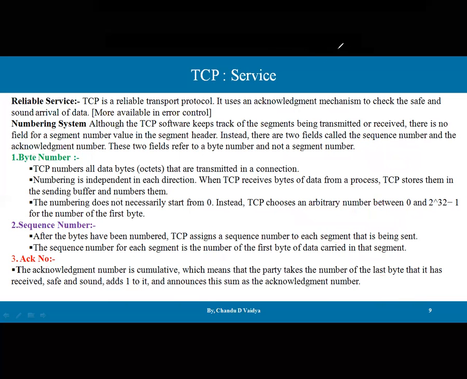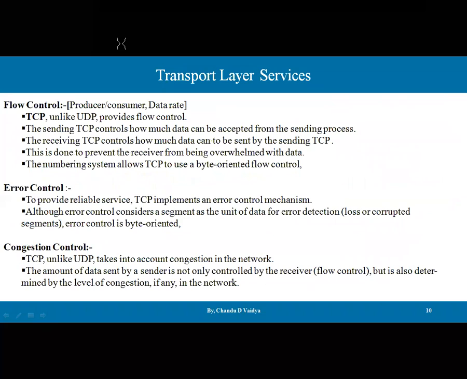So these are the services available with TCP. Apart from this, TCP also provides flow control, error control, and congestion control. Flow control, error control, and congestion control have separate videos, so let's take them in a quick fashion. For flow control, consider the producer and consumer, or the data rate. The data rate of the sender and receiver may be different. In order to balance the data rate, we require flow control, where a buffer can be provided.